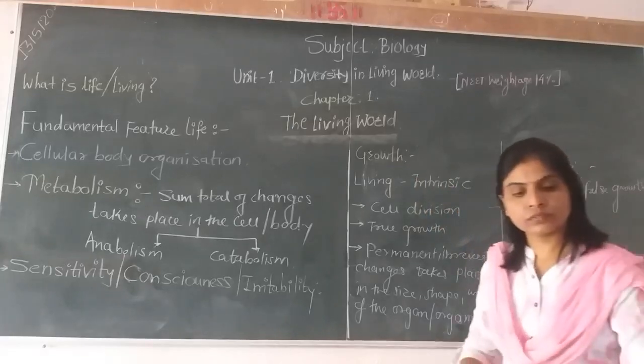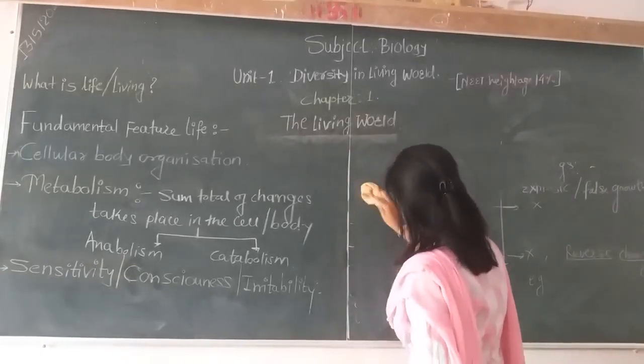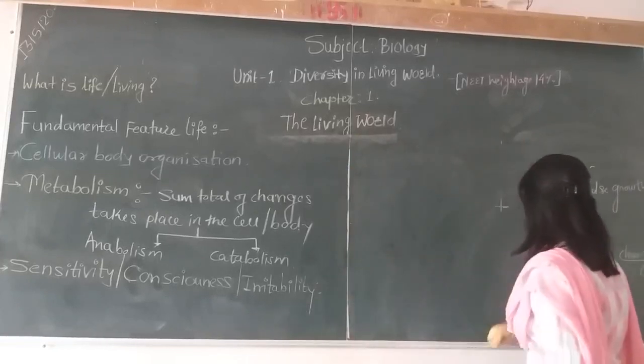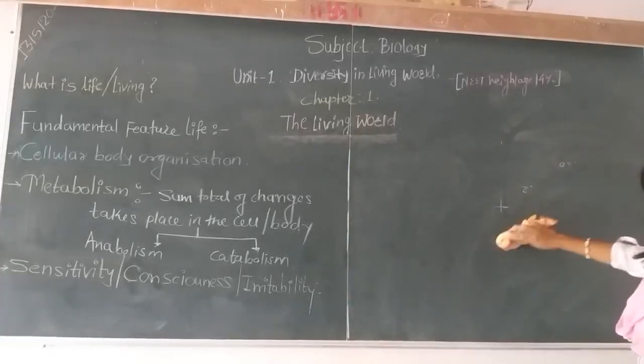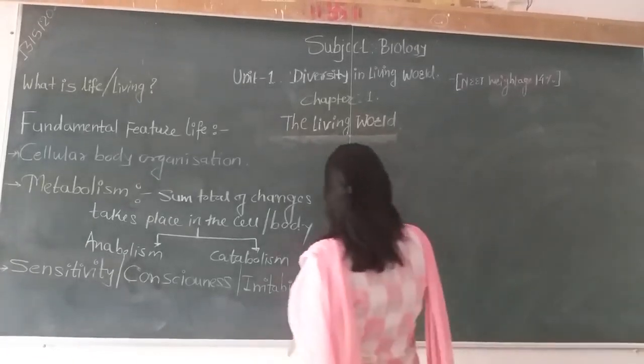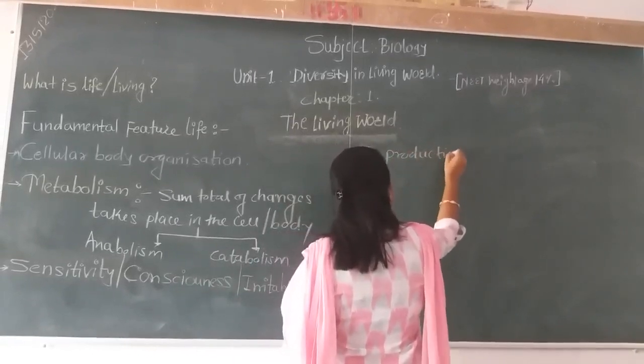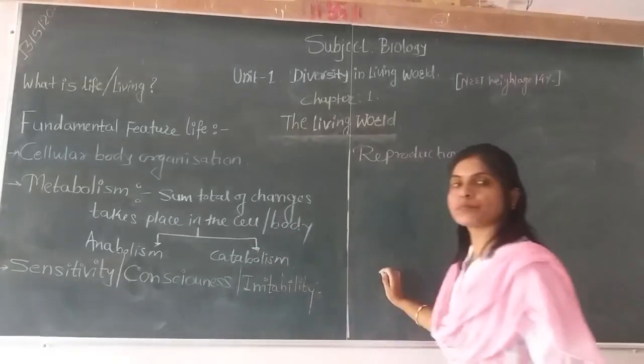After growth, the next feature of life that distinguishes life from non-living objects is reproduction. What is meant by reproduction?